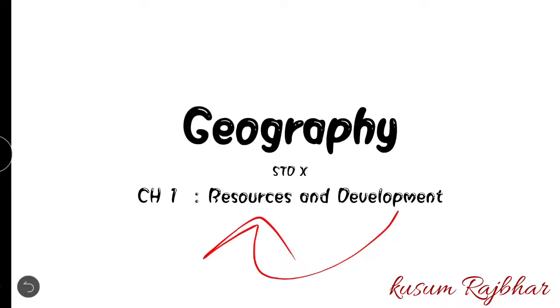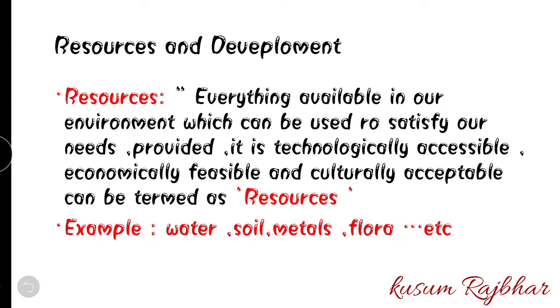Let's proceed. So first of all, you should know what is a resource. A resource can be anything. For example, if you're having a mobile phone, that is your resource. If you're having shoes, that is your resource.